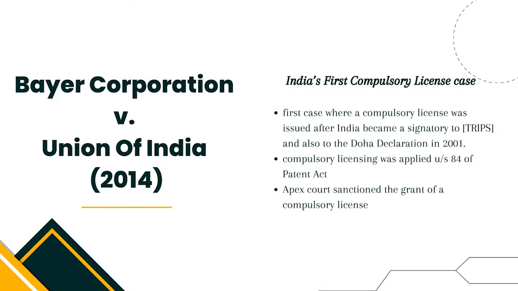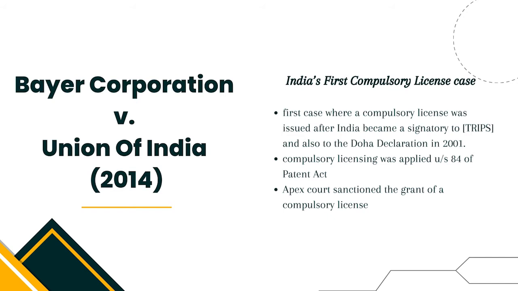So our first case is Bayer Corporation versus Union of India, and this case is based on the concept of compulsory licensing. What is compulsory licensing? It occurs when a government authorizes an organization other than the patent owner to produce a patented product or a process without the owner's consent. The patent owner is remunerated for the license but doesn't have the option to refuse the license, select the licensee or determine royalty rates. That is why it is known as compulsory licensing, and it can only be applied after the expiry of 3 years.